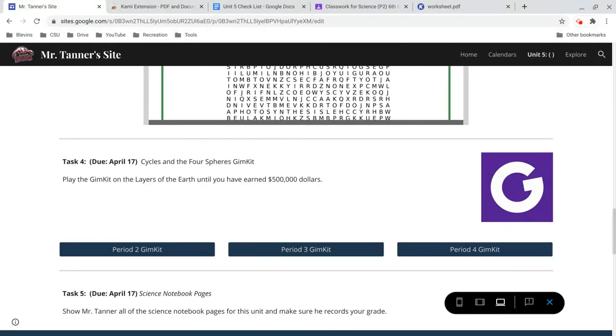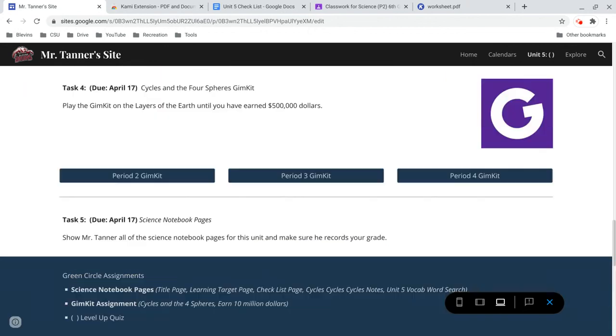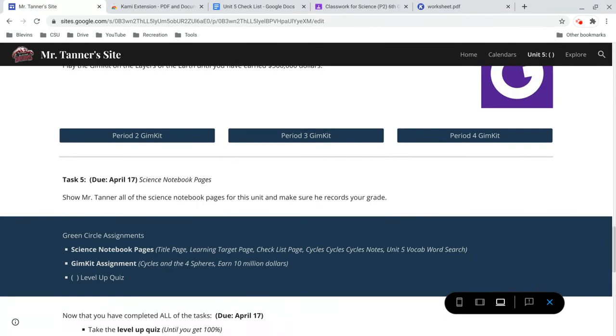It also won't say it's complete if you're just sitting here clicking wrong answer after wrong answer really quickly to get through it. It requires that you're giving an effort. So a certain percentage of the answers are correct and you are then working on it for 30 straight minutes. Even if you're not at $500,000, that will consider it complete. You don't need to show me your science notebook pages. You're already going to be turning those in. I just have this set up for next year when we will be back in the classroom as well.